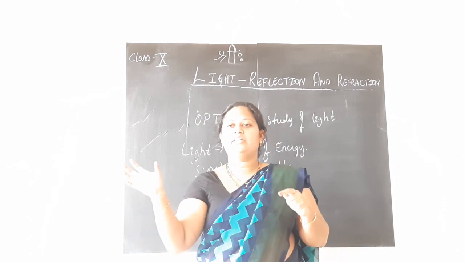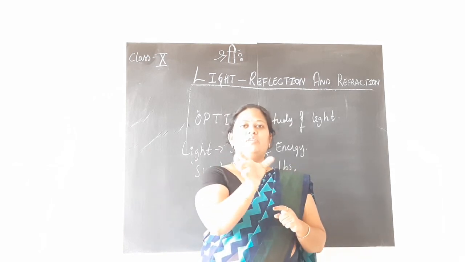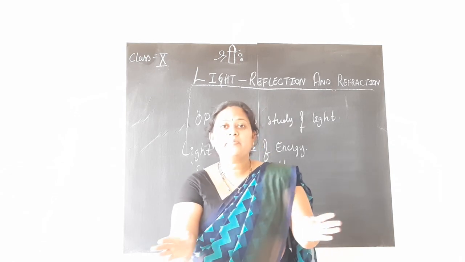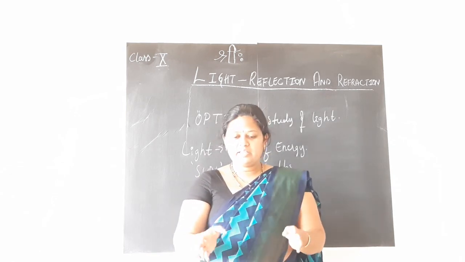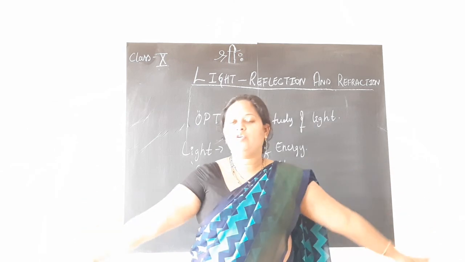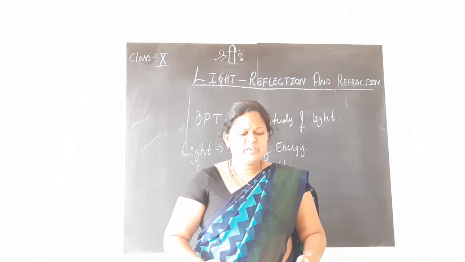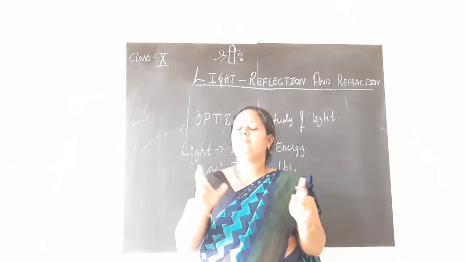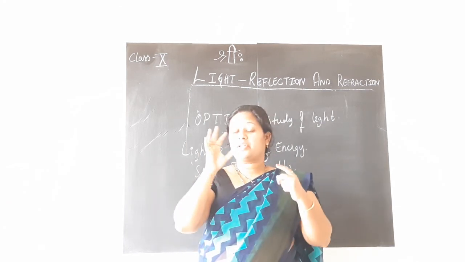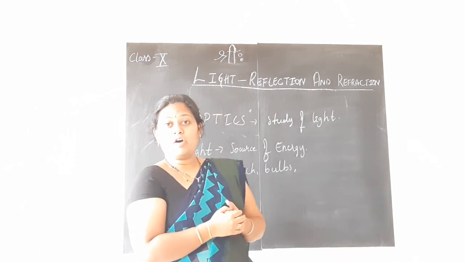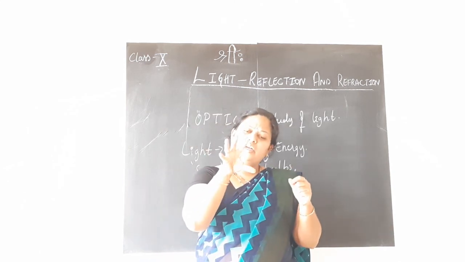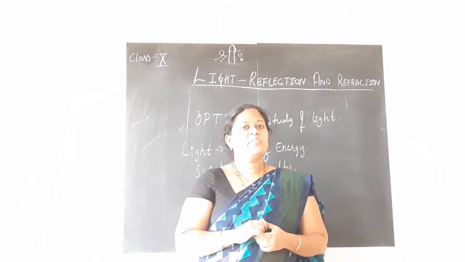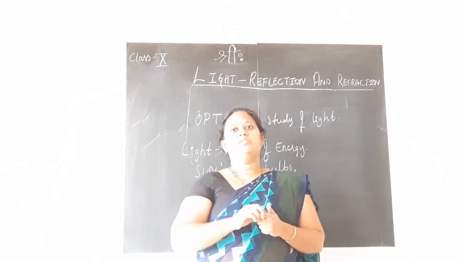Where is that object? That particular place only, you allow the torch light to fall. Or if you want to walk, you see whether your path is clear. If you hold the torch, the whole floor is not visible to you. How much ever the light path is there, that path is visible to you, isn't it? You all have experienced this. Or if you are making the light fall on any particular object, children, only that particular object will be visible. Why do you think this is happening? Light travels straight. Yes, no, this we can make out.